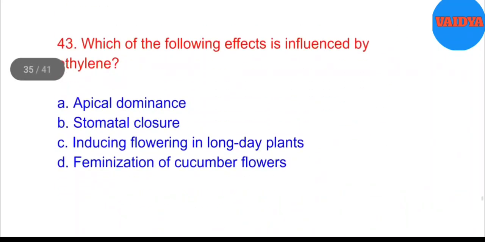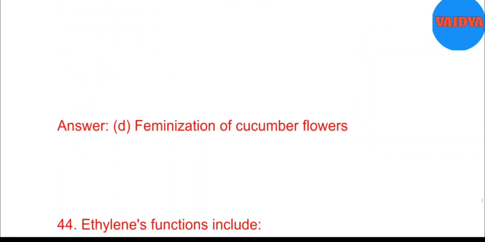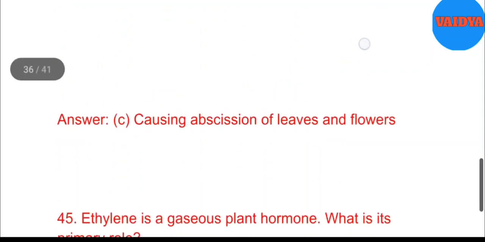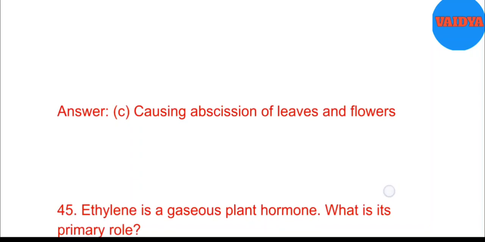43. Which of the following effects is influenced by ethylene? A. Apical dominance. B. Stomatal closure. C. Inducing flowering in long day plants. D. Feminization of cucumber flowers. Answer. D. Feminization of cucumber flowers. 44. Ethylene's functions include A. Inducing flowering. B. Promoting elongation of internodes. C. Causing abscission of leaves and flowers. D. Breaking dormancy of buds and seeds. Answer. C. Causing abscission of leaves and flowers.